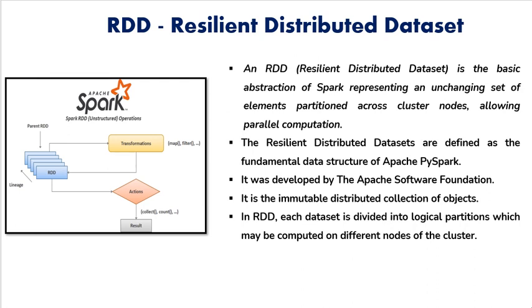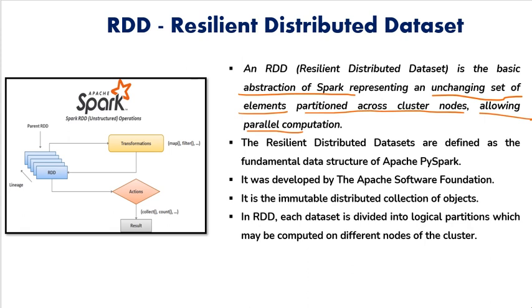So let us see. RDD, the Resilient Distributed Dataset, is a basic abstraction of Spark representing an unchanging set of elements. Unchanging set of elements means it is immutable, so it cannot be changed once it is created. Partitioned across the cluster nodes, allowing parallel computations. Yes, Apache Spark is basically a distributed and parallel computation infrastructure.